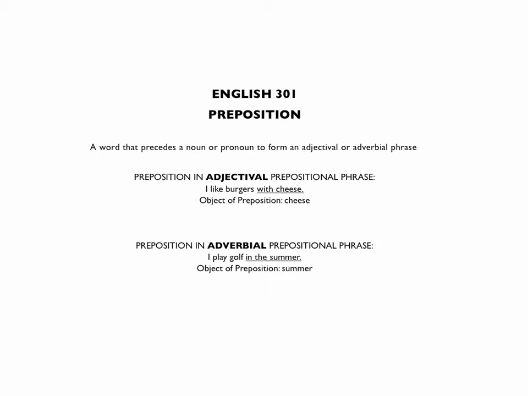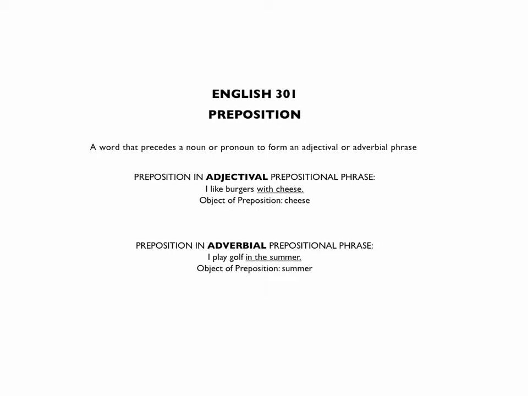So with cheese. Cheese is what we call the object of the preposition. It is in fact the noun or pronoun that is introduced. An object is a thing. That's what the word object means, so it needs to be a pronoun or a noun. So with cheese is our prepositional phrase.